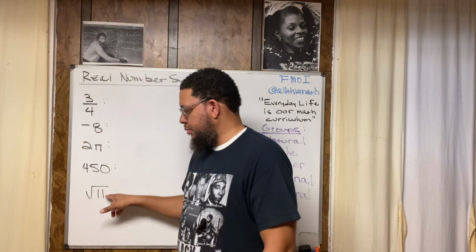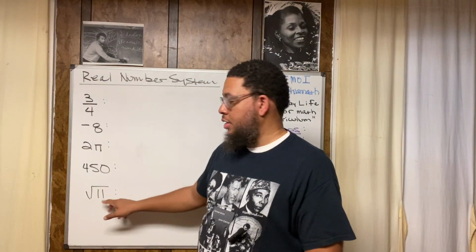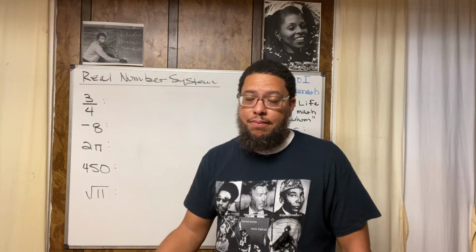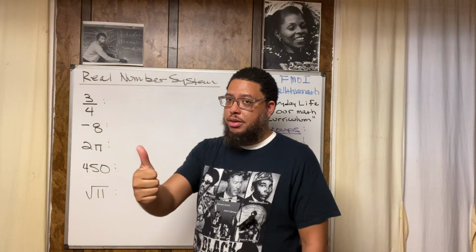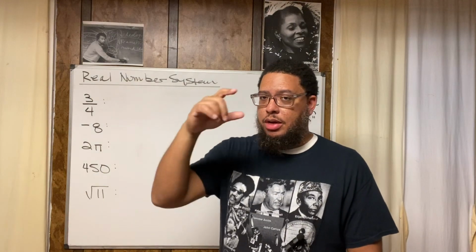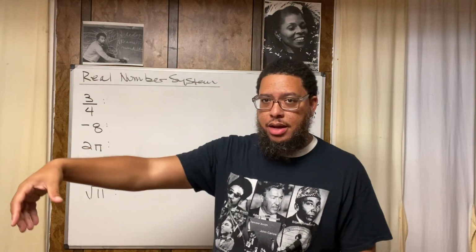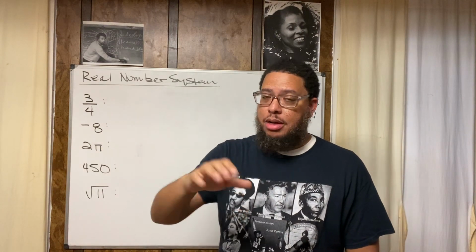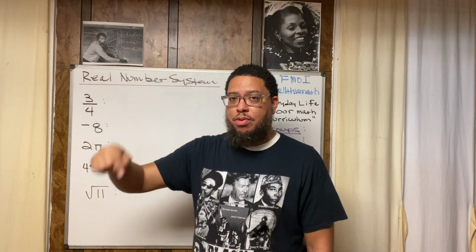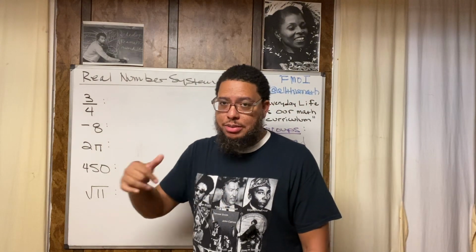So like this right here, square root of 11. I know I'm jumping ahead, but 11 is not a perfect square. What are your perfect squares? Make sure you know what your perfect squares are. 4 is a perfect square because 2 times 2 is 4. Whenever a number can be arrived at by multiplying a whole number times itself, that's a perfect square. I'm going to say it again: a number is a perfect square if you can arrive at that number by multiplying a whole number times itself.